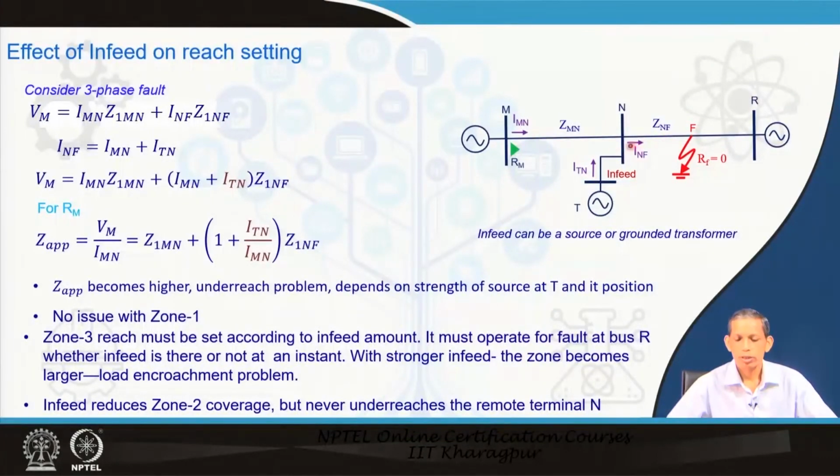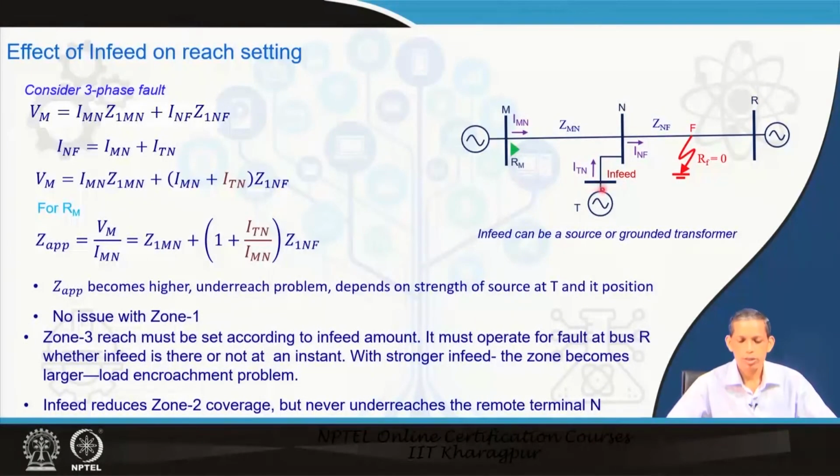So, this drop will be the voltage at bus m. The corresponding I n f through this path becomes equal to the current I m n plus I t n, the corresponding in-feed which is coming from this source or the corresponding transformer path. So now this additional current, as compared to the earlier discussion, is the issue that leads to this V m. Substituting this corresponding I n f, V m becomes equal to I m n Z 1 m n plus I m n plus I t n Z 1 n f.